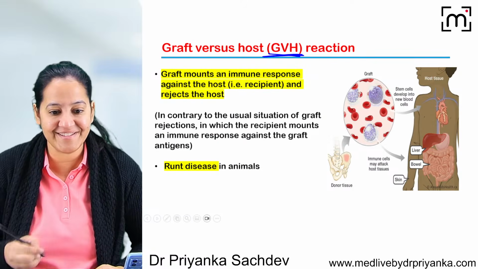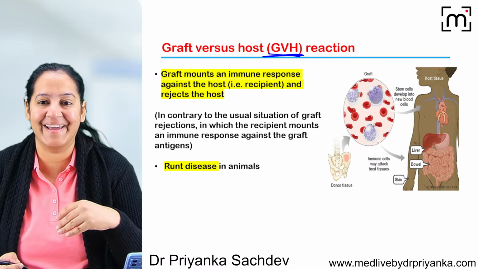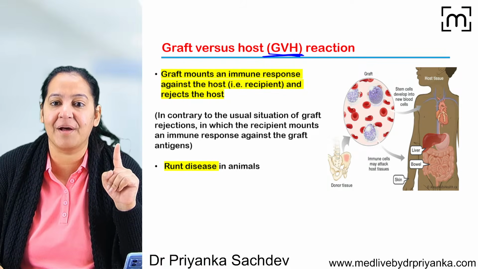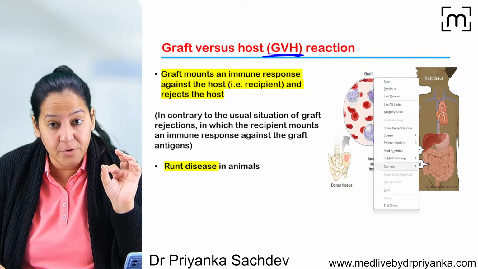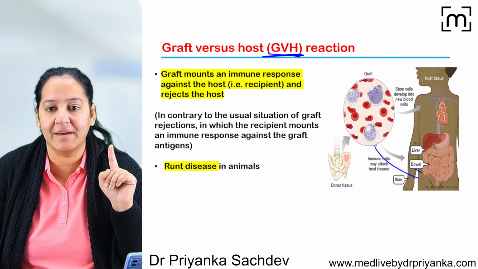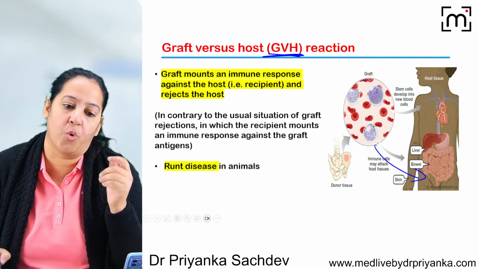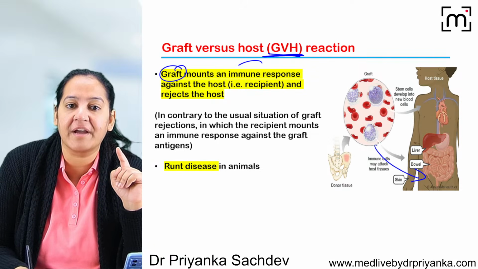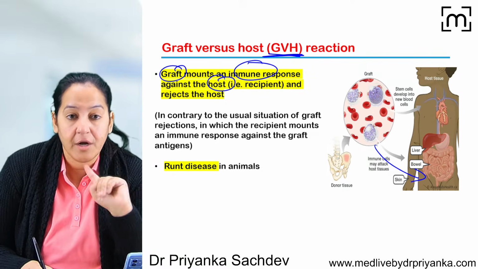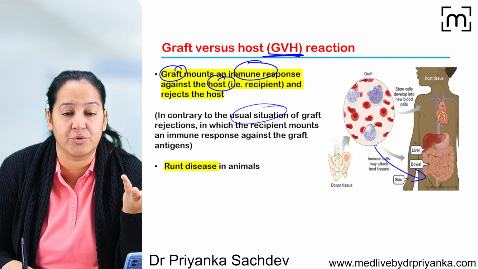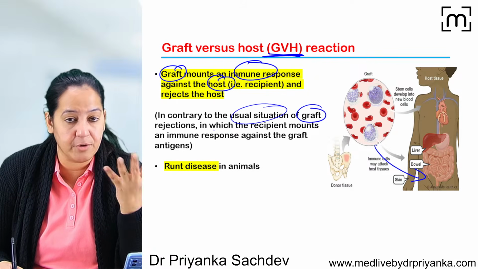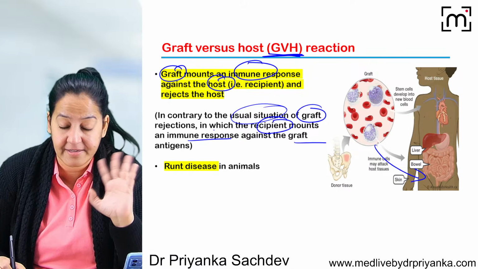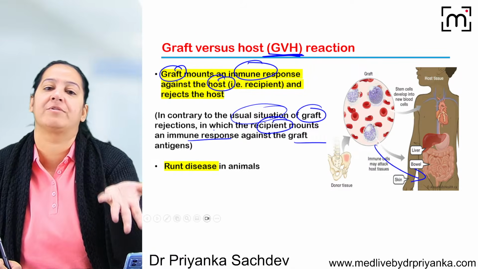You got it? What is GVHD? It is reverse. You will reject me? No, I reject you. So here, if you are transplanting a graft containing immunocompetent cells, the graft is rejecting the host body because the host is immunocompromised. So the graft is mounting an immune response to the host, in contrary to the usual situation in most graft rejection, where the recipient is mounting an immune response on the graft. Here it is not that. The graft is mounting an immune response on the recipient.